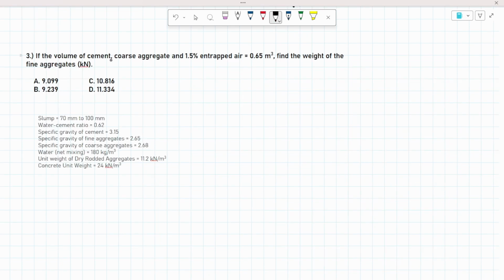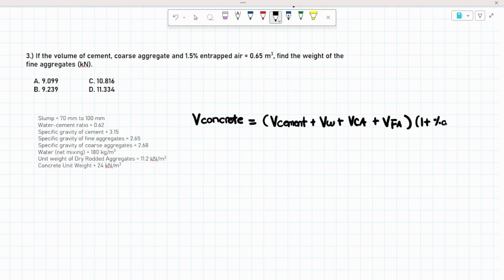Okay, next number. If the volume of cement, coarse aggregate, and 1.5% entrapped air is equal to 0.65 cubic meters, find the weight of the fine aggregates. Remember, the volume of concrete is made up of the volume of cement plus the volume of water plus the volume of coarse aggregates plus the volume of fine aggregates. You multiply this with the percentage of entrapped air, divided by 100 since this percentage should be in decimal.